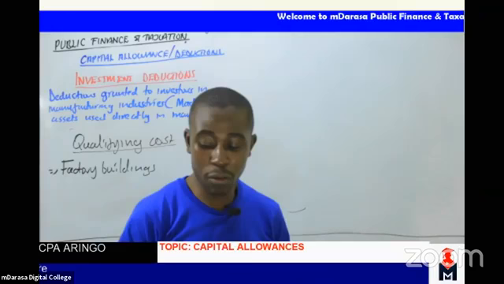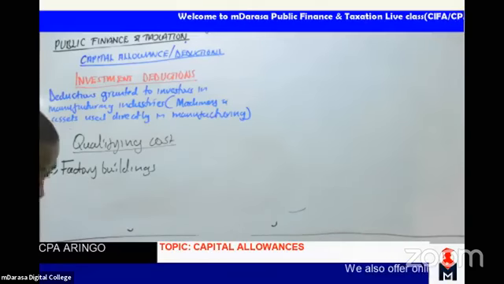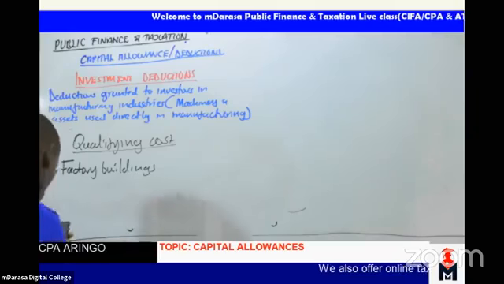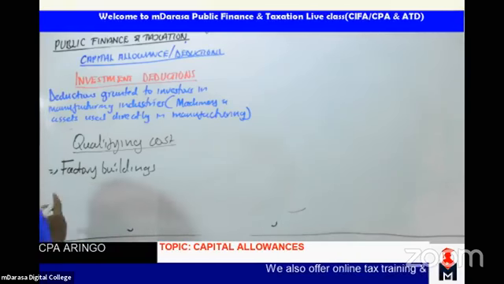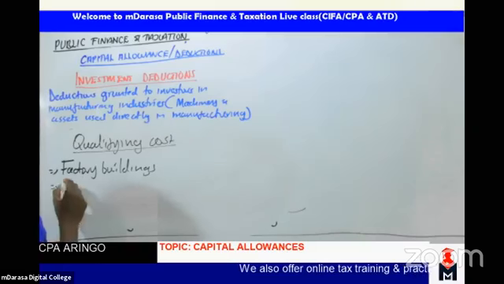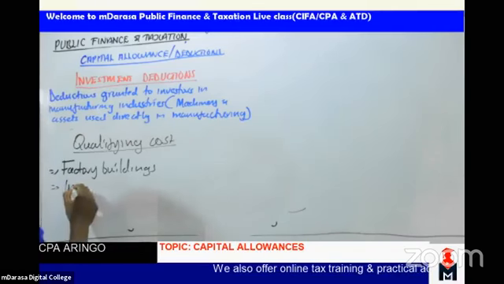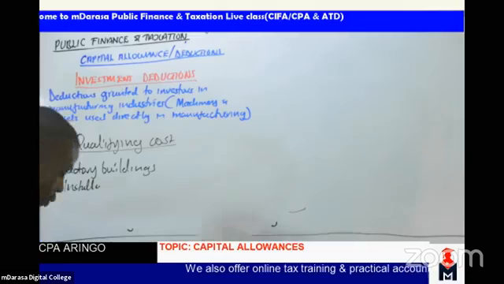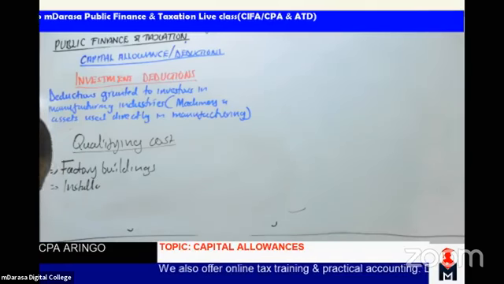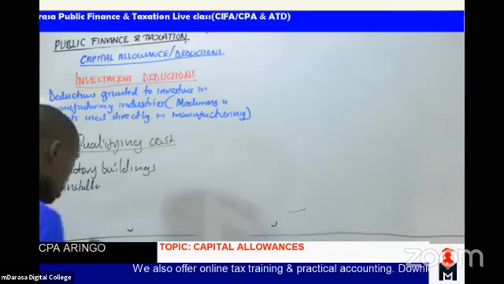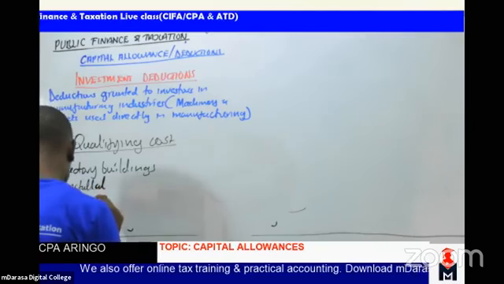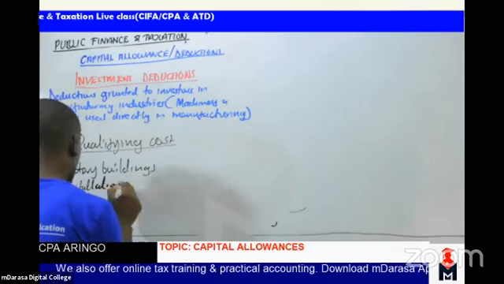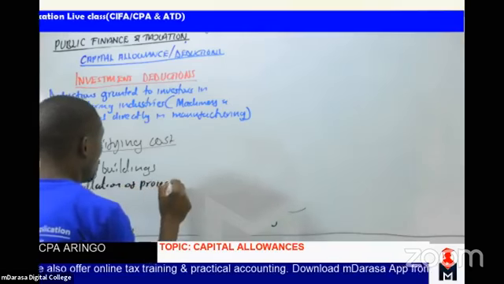Talk of number two, we'll always be talking of what is known as the installation of processing machineries. Installation of processing machineries.